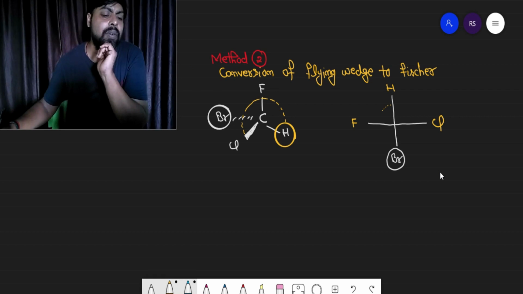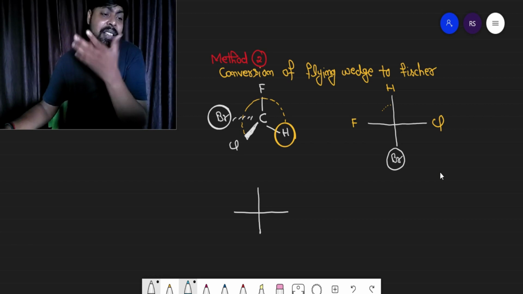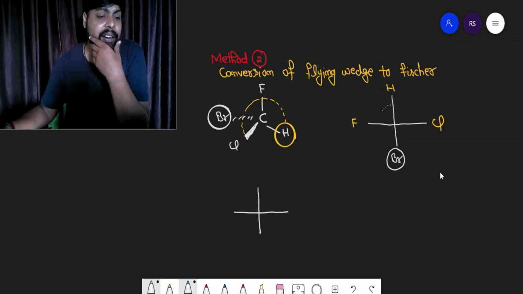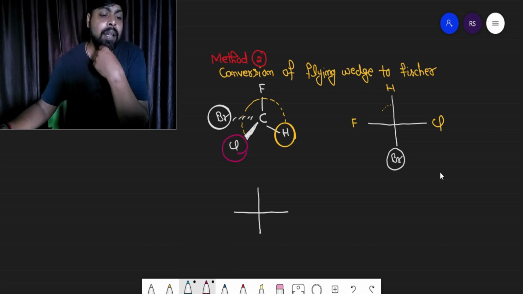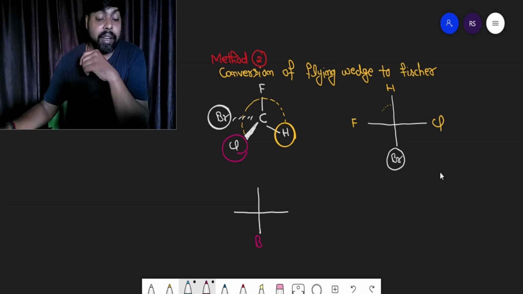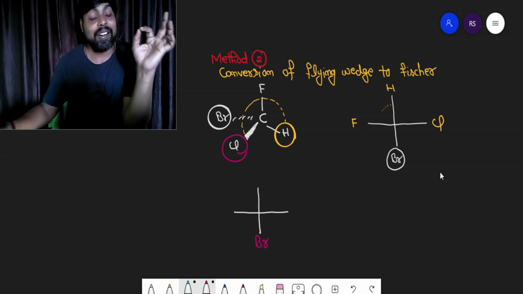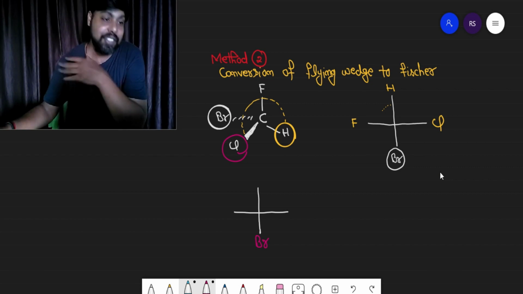Let us draw one more structure. Some of you may say, sir, I do not want to select hydrogen, I want to select chlorine. Okay, no problem, select the chlorine. And definitely the first rule is the same: the atom or group present on the dotted line must be on the bottom side of the Fisher projection.